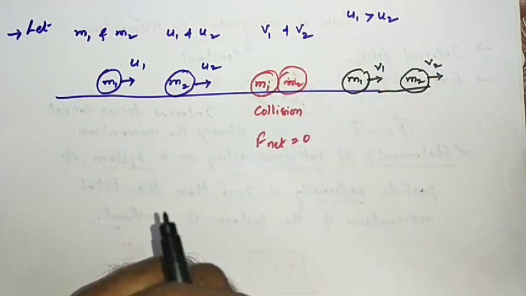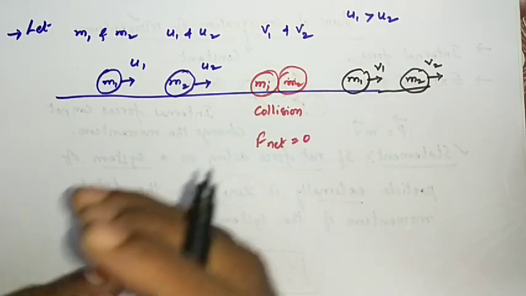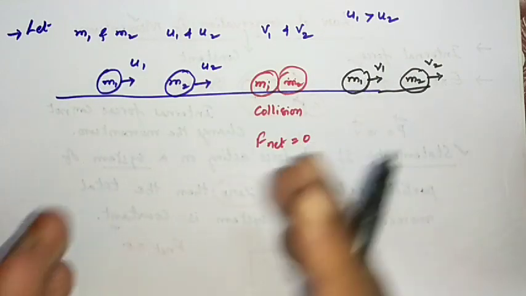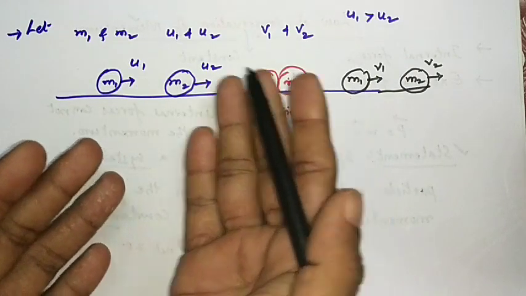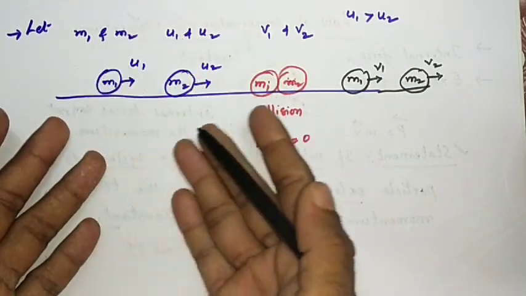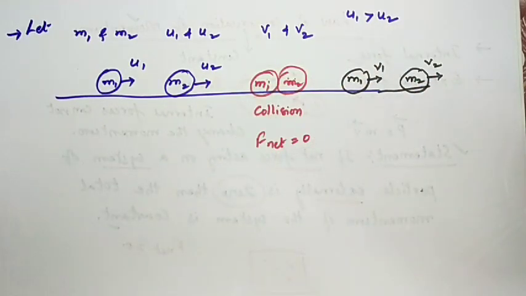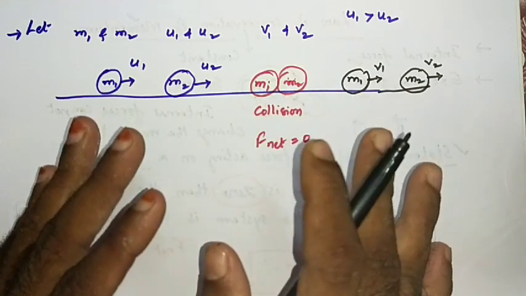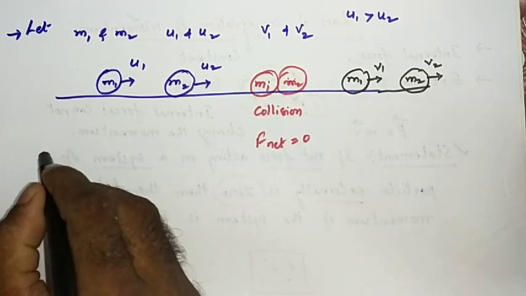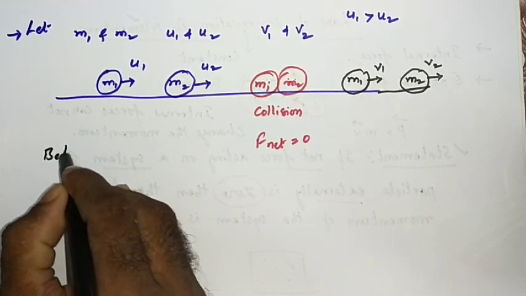Yes or no? What am I going to prove? The total momentum of the system is constant. That means the total momentum of the system before collision and after collision should be equal. Then I can say total momentum is conserved. There is no gain, no loss. Let us take before collision.